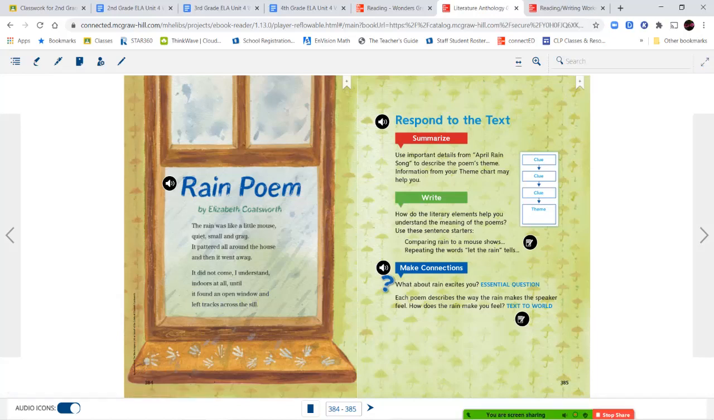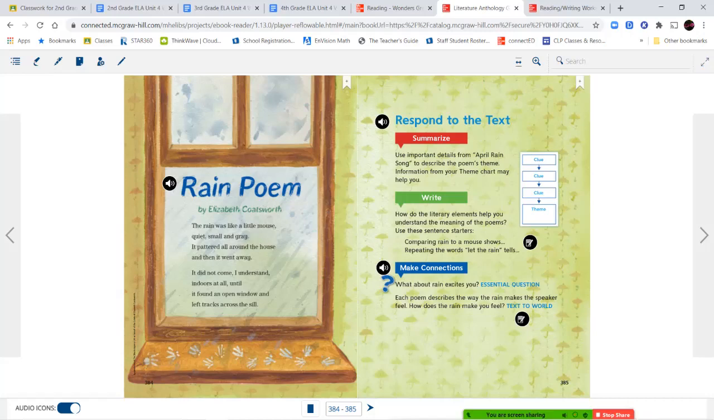All right, let's take a look at the second poem. Now, this is a very sweet poem. It's comparing different things, and we see that there are similes in here. It says the rain was like a little mouse. So what was the rain like? We're comparing it to a little mouse. Quiet, small, and gray. It pattered all around the house, and then it went away.